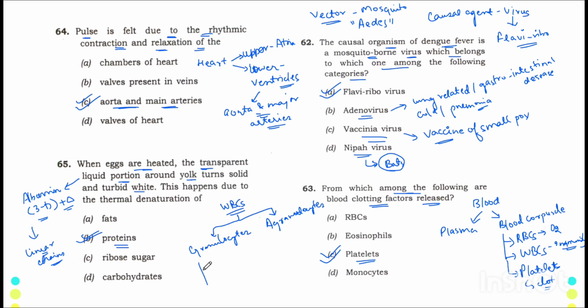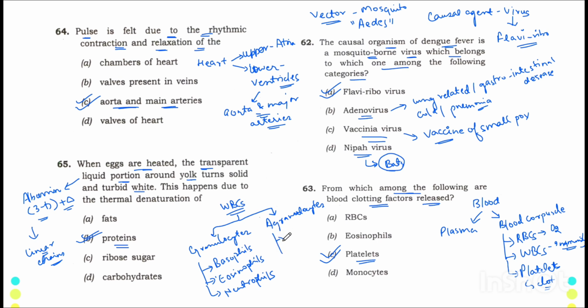Granulocytes are further divided into three. I call it Ben. Everyone has seen Ben 10, right? That cartoon. So I call it Ben. Why? Because we have three granulocytes, and these are basophils, eosinophils, and neutrophils. All these come under WBC.